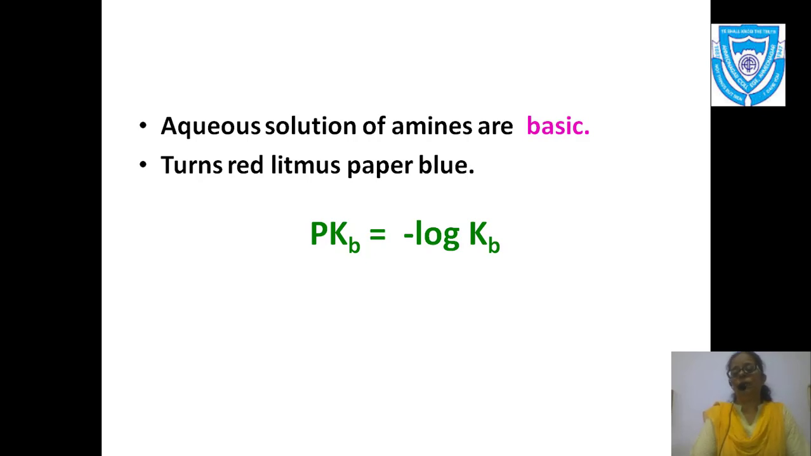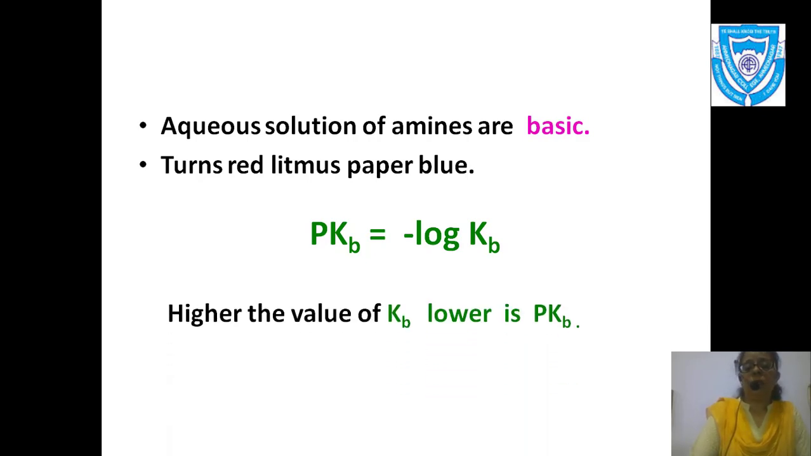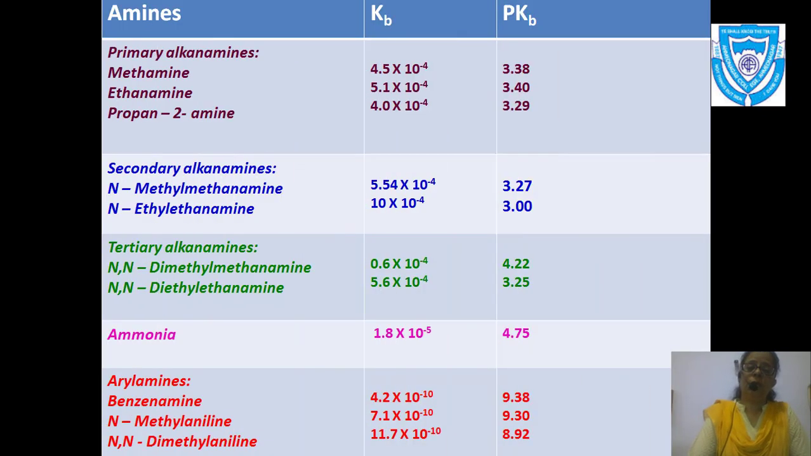Now what is pKb? pKb is nothing but minus log of Kb. From this equation you can understand that the higher the value of Kb, the lower is the pKb. I have displayed a table of different amines like primary, secondary, tertiary, ammonia and some aromatic amines, and Kb and pKb values are also displayed on the screen.